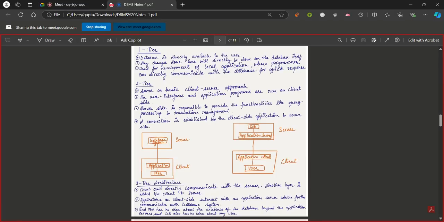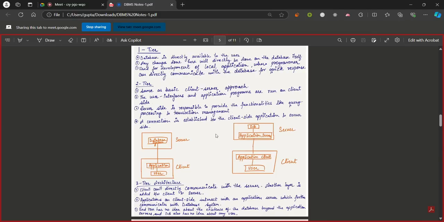In a two-tier architecture, it is basically a client server approach. Like we see in a website, the client is the front end, what we see in the website, but the server is the back end, where all the functioning is done, where the data is stored and everything. So in a two-tier architecture, the database is at the server side. You can see this in the diagram on the left side. The database system is on the server side, but a user will access it only through the client side, through the website, the front end page that they view. So the user will access through the client side.